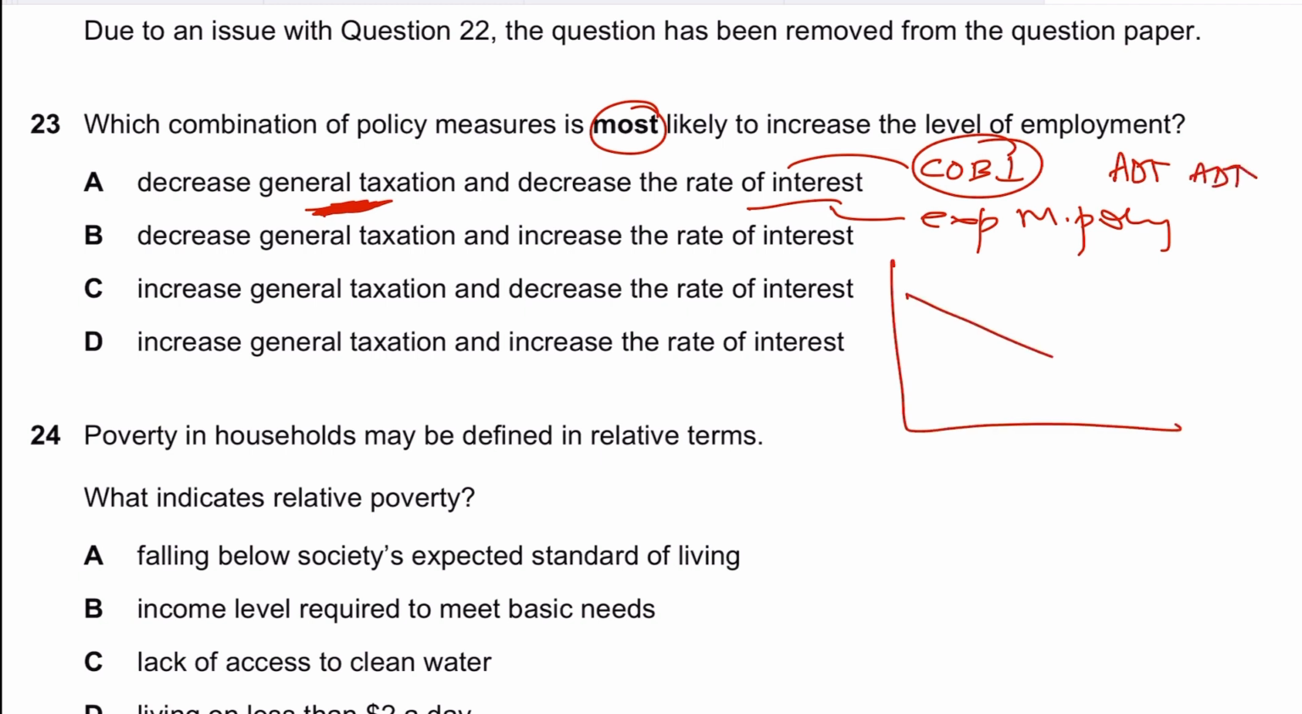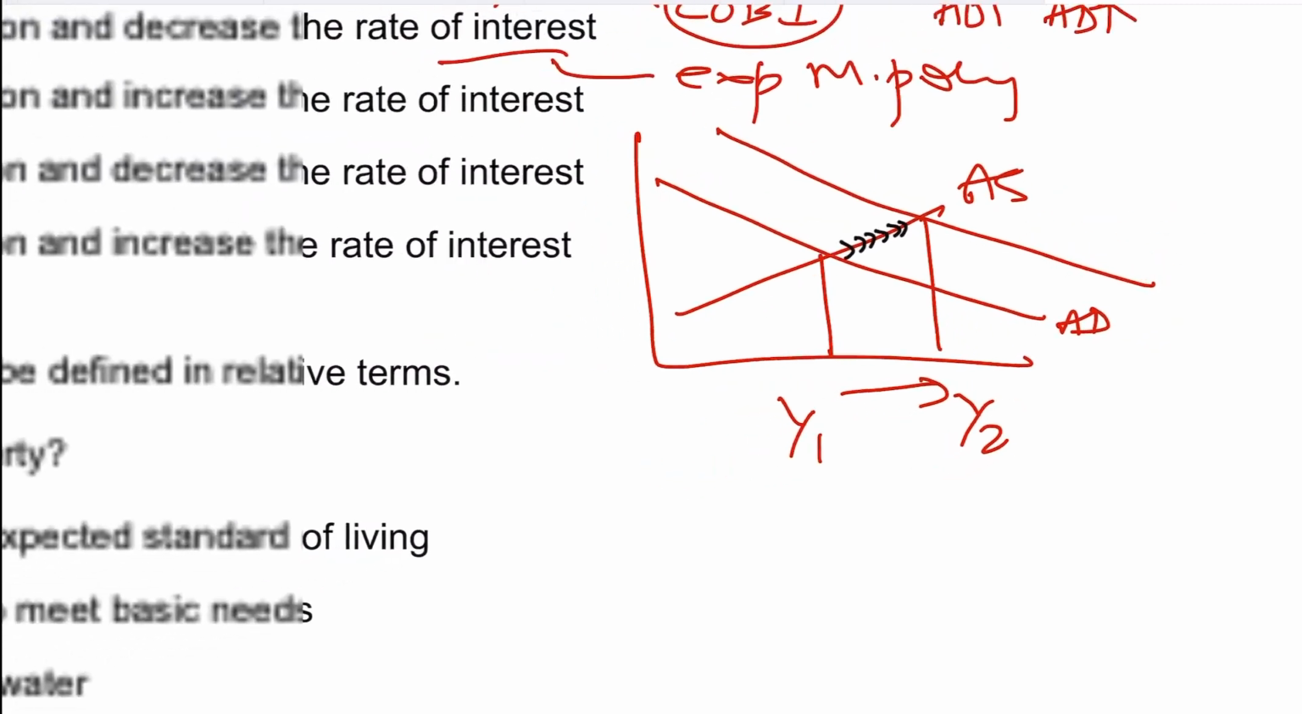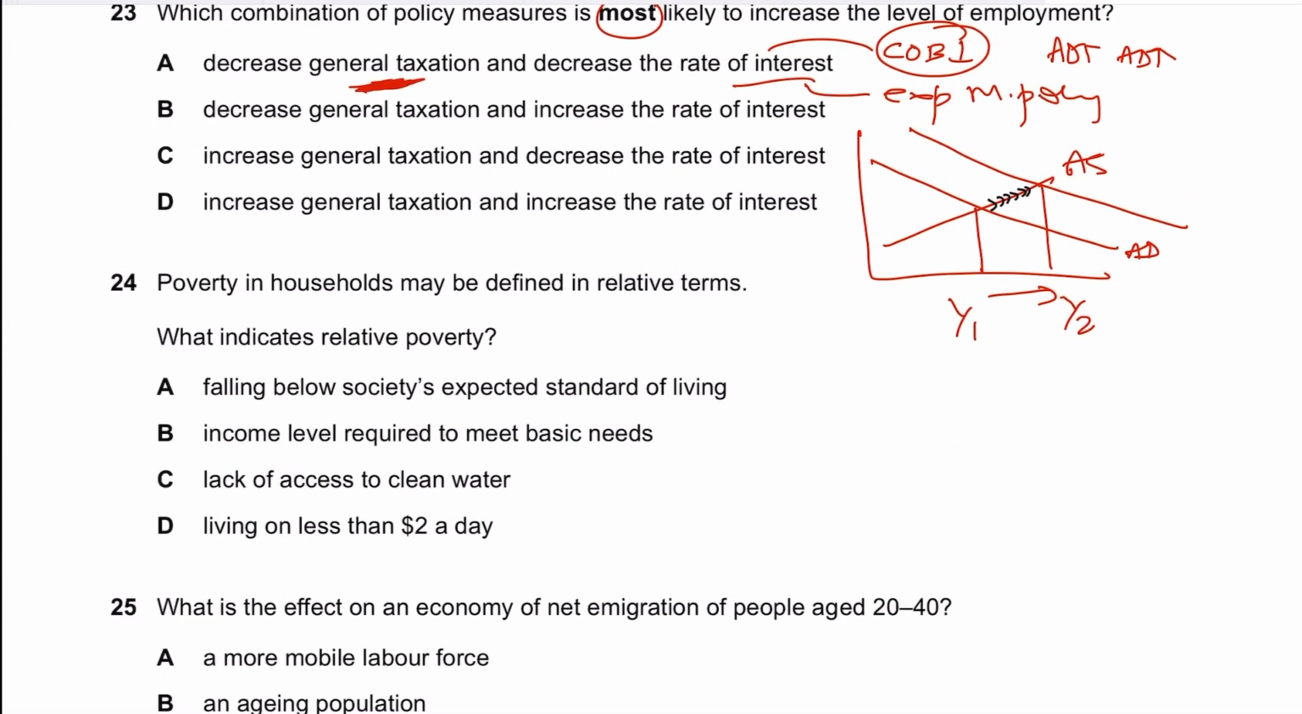And if you see this diagrammatically, if AD rises, your national income would go up from Y1 to Y2, and we can see that this movement represents an extension of aggregate supply, which means that firms are employing more workers to match the increase in aggregate demand, which is reducing cyclical unemployment, right?